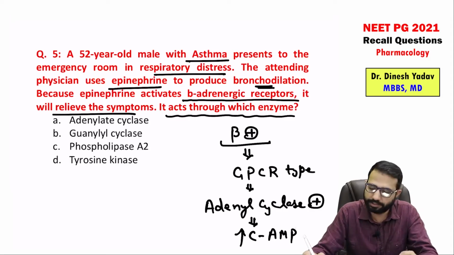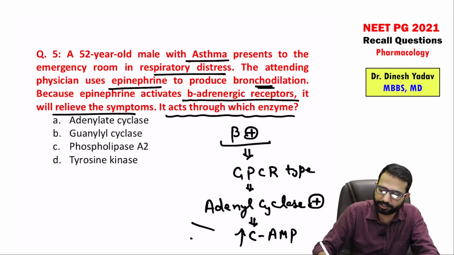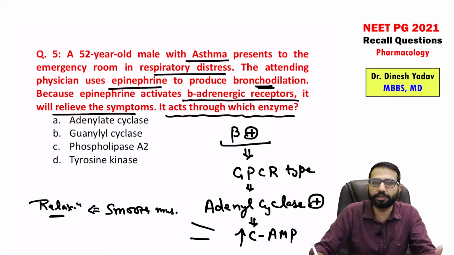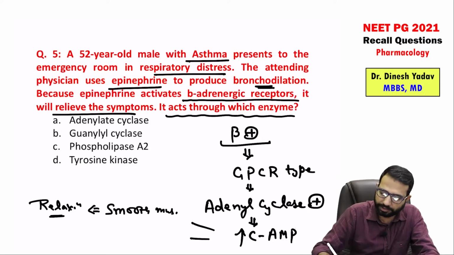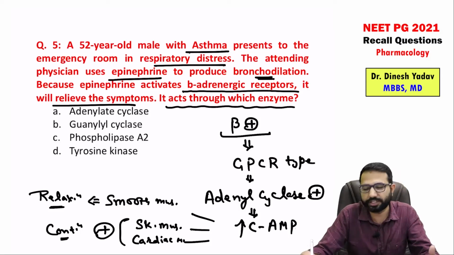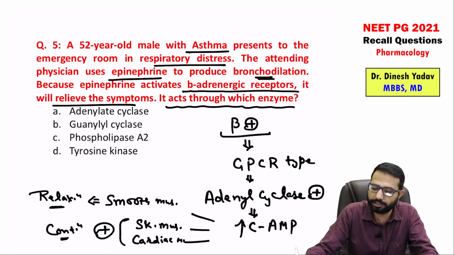It increases the cAMP. This cAMP in the smooth muscles, in the cardiac muscles, in the skeletal muscles has a different role. In the smooth muscles, it is causing relaxation. So bronchodilation, vasodilation, right? So dilation, uterine relaxation. But in the skeletal muscles and in the cardiac muscles, it is causing contractions. So that's why there are muscle tremors, there is tachycardia, right? Cardiac stimulation. So that is the role of cAMP. So the beta receptor acts via the adenyl cyclase enzyme. That is the GPCR mechanism.